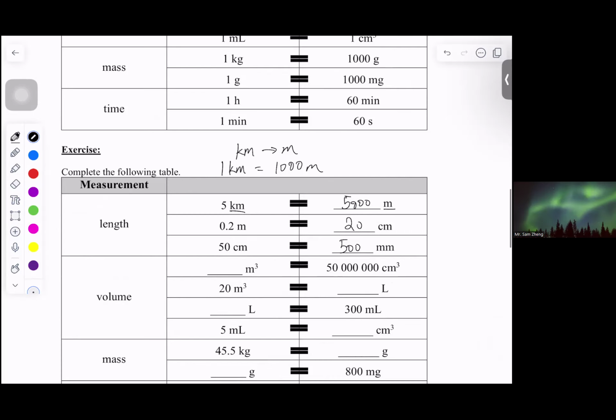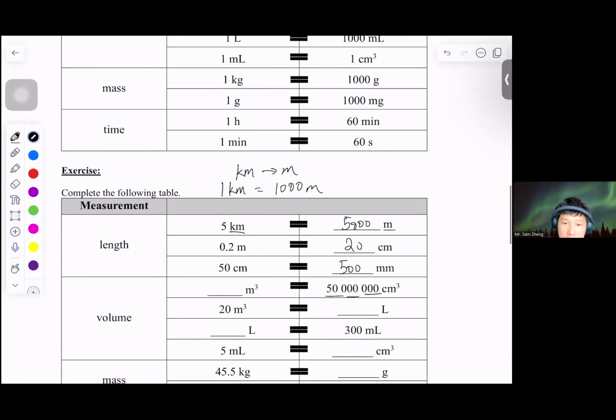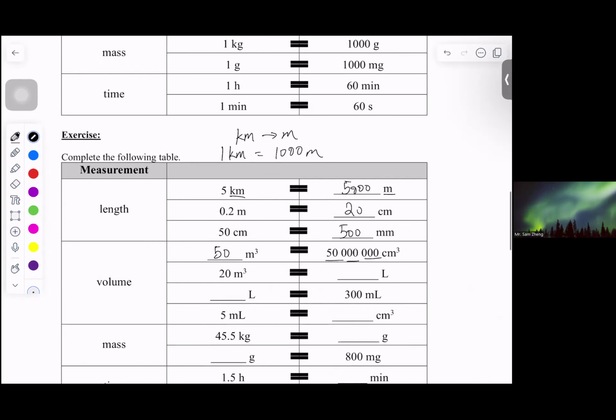Okay, so we need to be very careful. Now we got 50 million cubic centimeter. We notice that 1 million equals 1 cubic meter. So in this case, we got 50, therefore we should have 50 cubic meter.